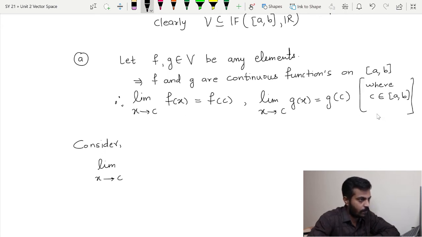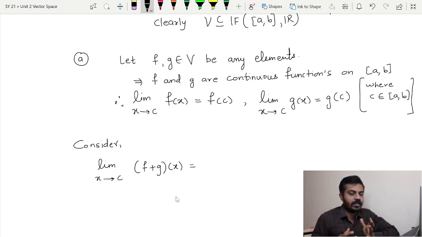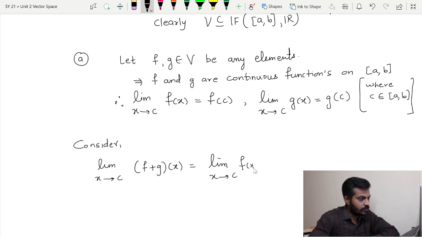So we will consider the limit as x tends to c of (f plus g)(x), and we have to show that this is nothing but (f plus g)(c). This will be equal to the limit as x tends to c of f(x) plus g(x).